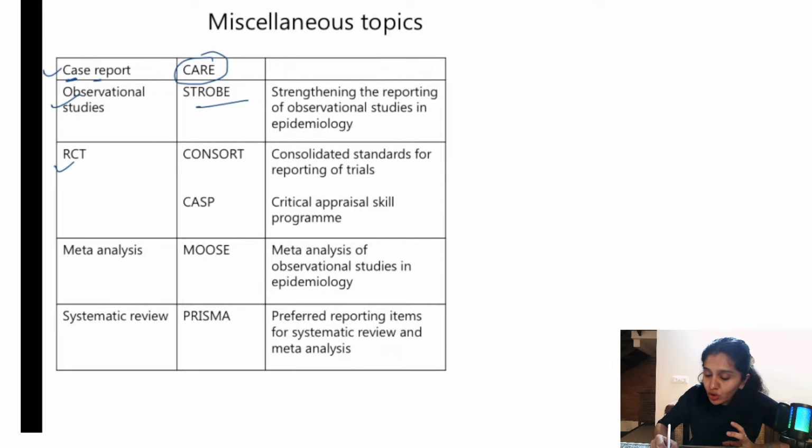RCT, we have two, CONSORT and CASP. CONSORT is Consolidated Standards for Reporting of Trials. CASP is Critical Appraisal Skills Program. Alright. Meta-analysis is MOOSE, especially if you are doing meta-analysis of observational studies. Systematic review is PRISMA. Preferred Reporting Items for Systematic Reviews and Meta-Analyses.